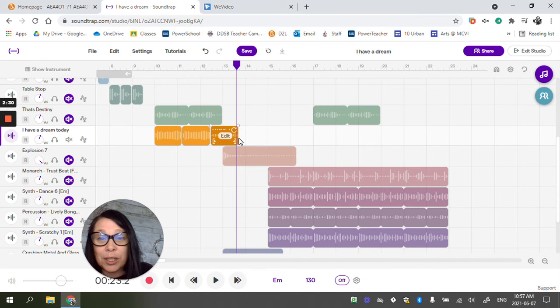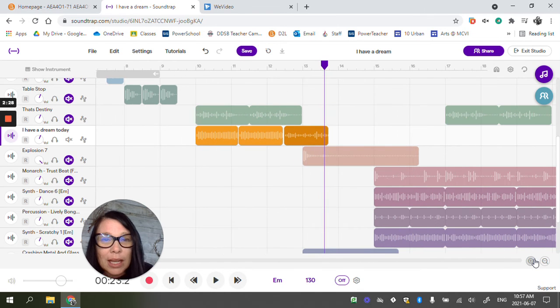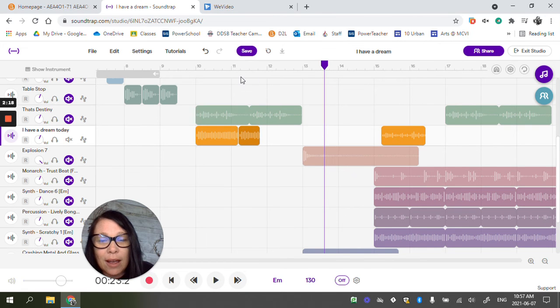I can also zoom in. If I wanted to, maybe I can crop this. I'm going to move this one over. Maybe I just want the normal vocals, cropped so he just says "a dream." Let's see if I can find it, and isolate it. Again, you can zoom in and zoom out, and that information is always there in case you mess up. Control Z.